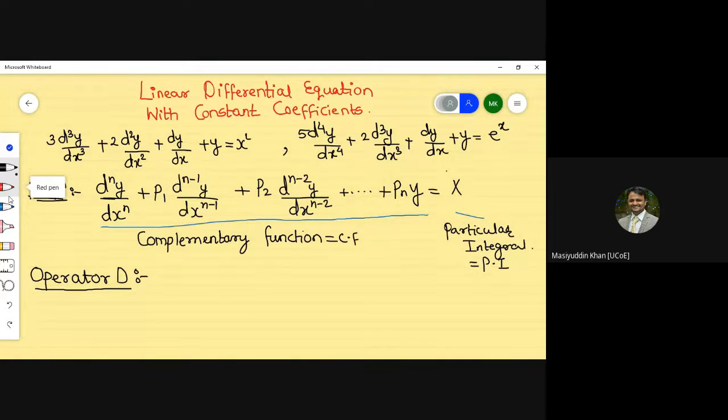In that problem, for the solution, we need to operate on or generate something. For that purpose, we use the operator D.